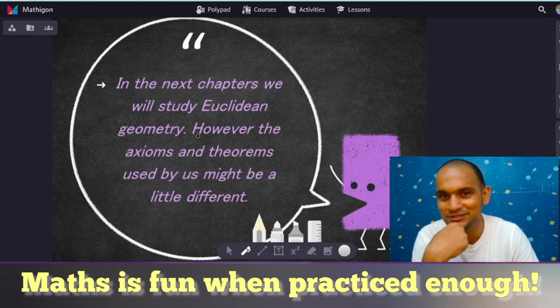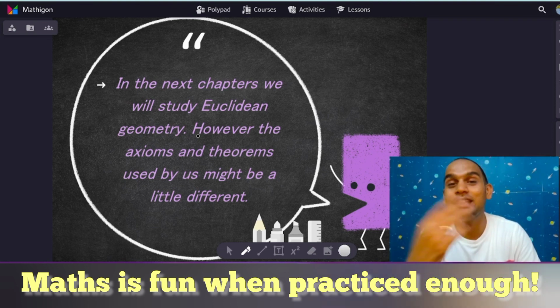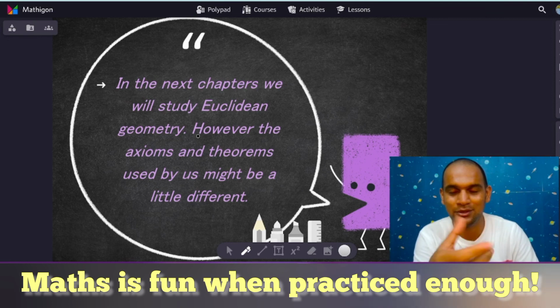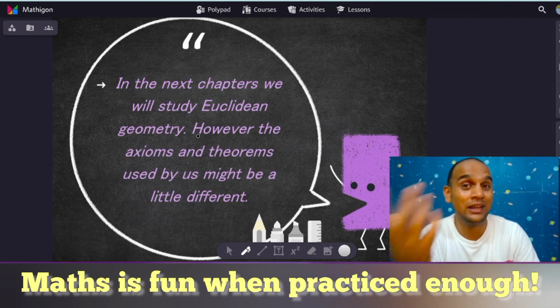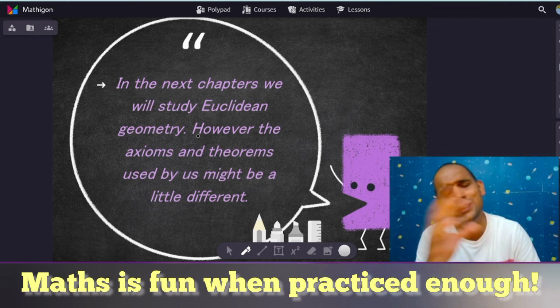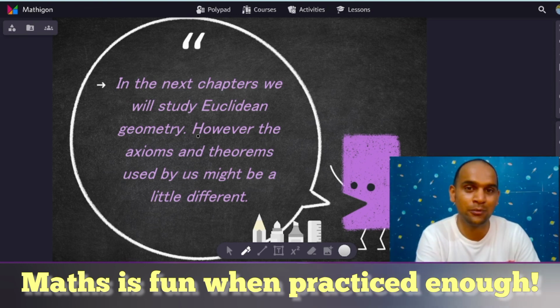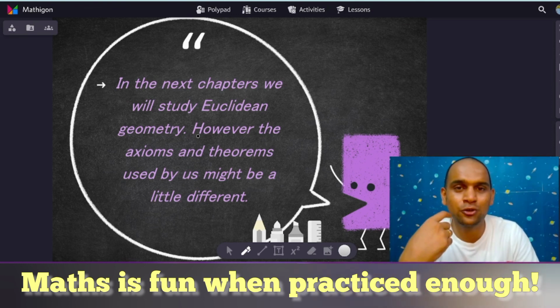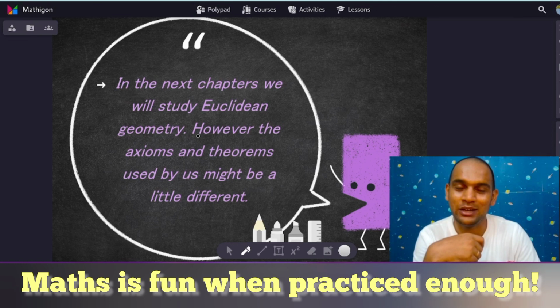We have curved lines. What if we have circular lines, spherical objects? Those things come under spherical geometry, and that geometry is also known as non-Euclidean geometry.